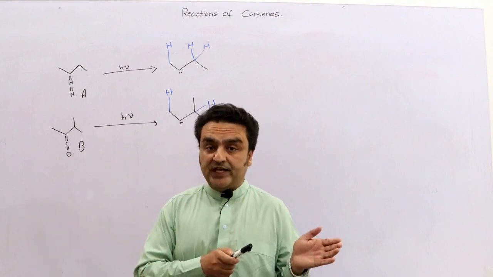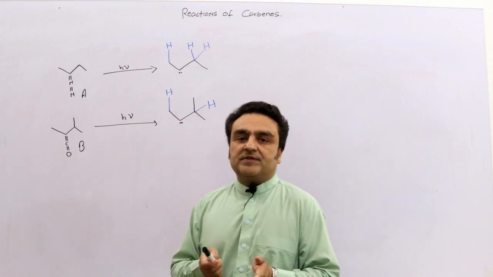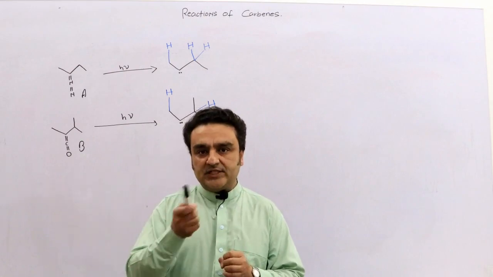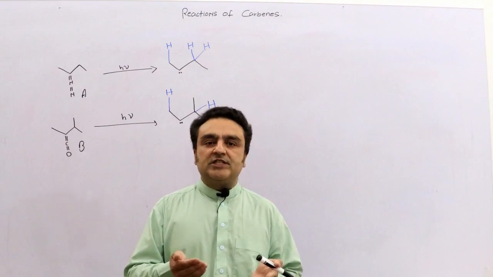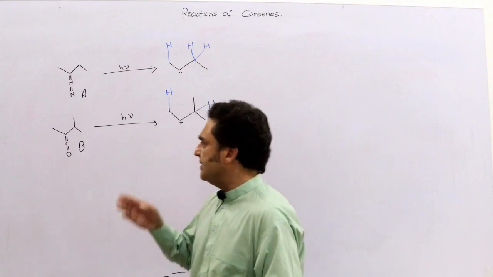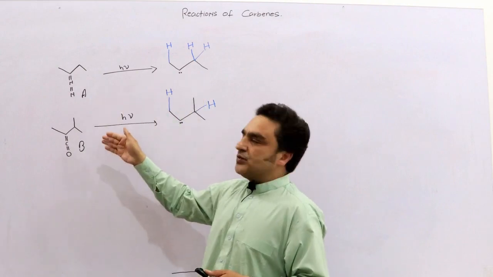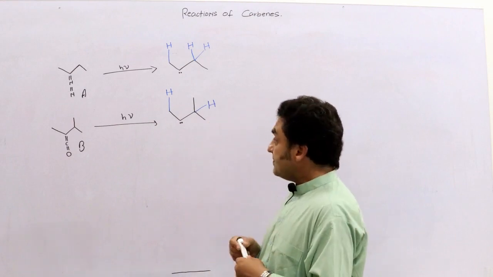So they either inter-system cross from singlet to triplet, or, let me add something else, singlet carbenes are very reactive, so they react with themselves. It is the singlet carbenes which make the alkyl carbenes decompose or do some intramolecular reaction. These are two substrates, substrate A and substrate B. They were exposed to light and they produced two carbenes.